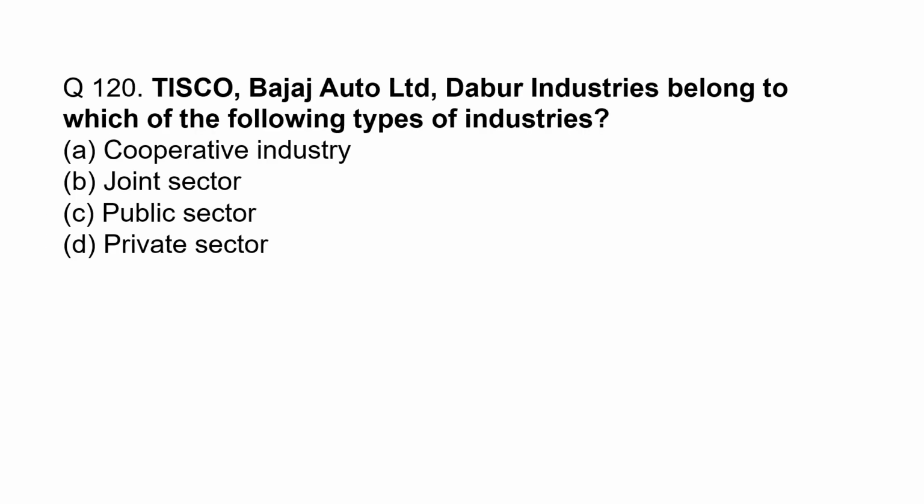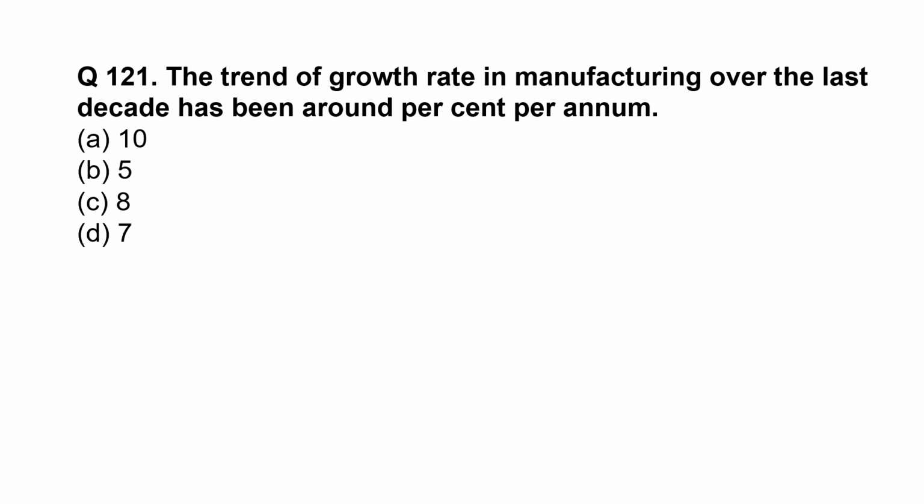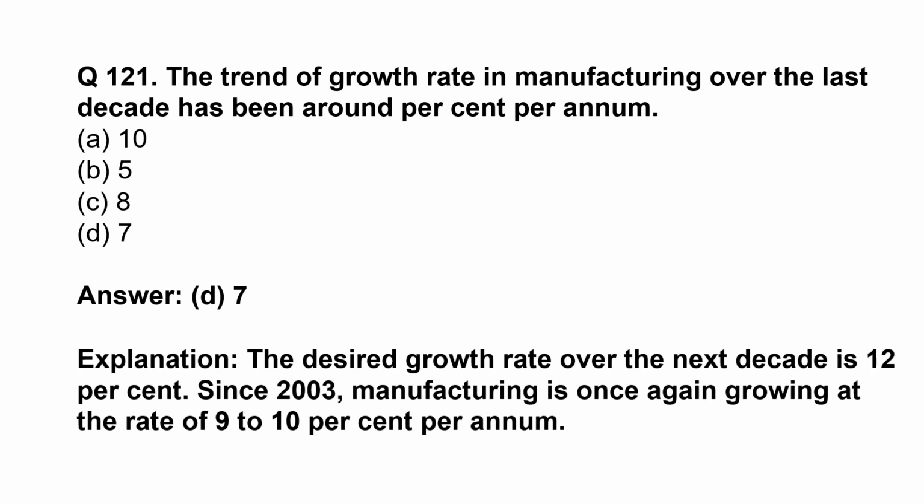Tisco, Bajaj Auto Limited, Dabur Industries belong to which of the following types of industries? Private industries. The trend of growth rate in manufacturing over the last decade has been around 7 percent per annum. The desired growth rate over the next decade is 12%.